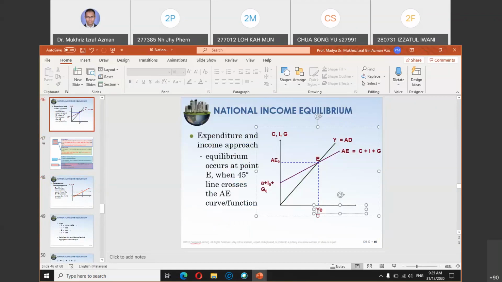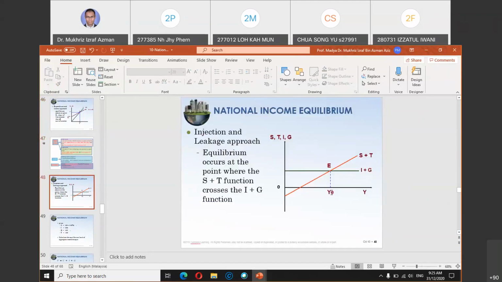So this value of YE, the national output, you can see the equilibrium from two angles. One angle is when you plot the Y line, the 45-degree line, versus the aggregate expenditure line. Or you can also see the equilibrium of the country using saving S plus T and also I plus G, because you're talking about a three-sector economy.